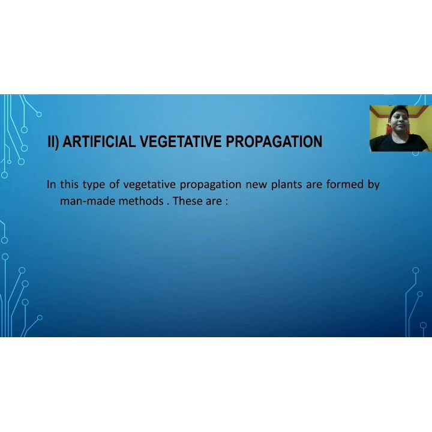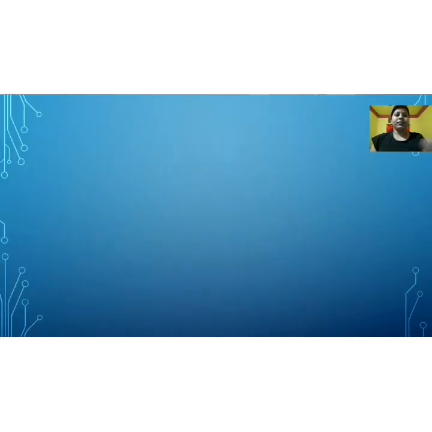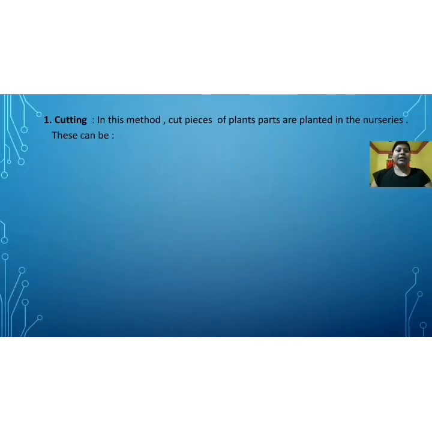These are cutting. Number 1 method is cutting. Number 2 is grafting. Number 3 is layering. And number 4 is micropropagation. So the man-made methods of artificial vegetative propagation are: number 1 cutting, number 2 grafting, number 3 layering, and number 4 micropropagation. Now one by one, let us see what these methods are.